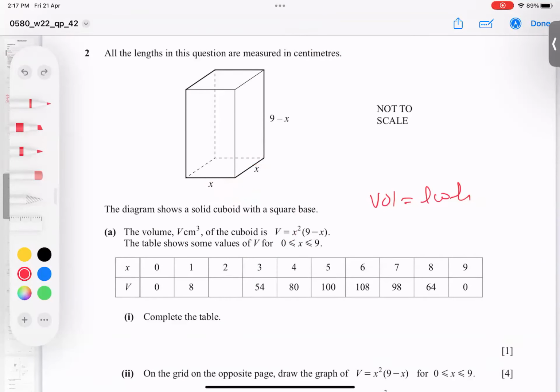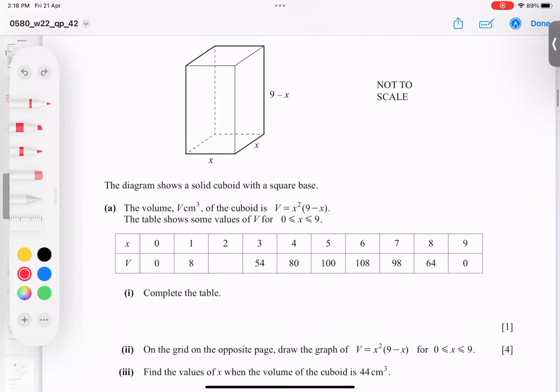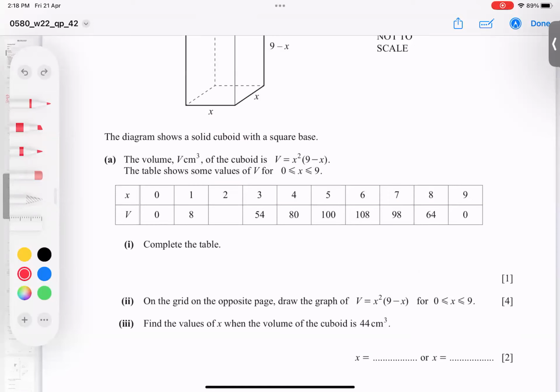The volume is very clear, so this is not our point to discuss. He has given us that 2 is unknown, so plug 2 into the equation. When I plug in 2 squared, 4, and 9 minus 2, so 4 times 7 becomes 28. I hope it is clear. So the first answer we have to write here is 28.